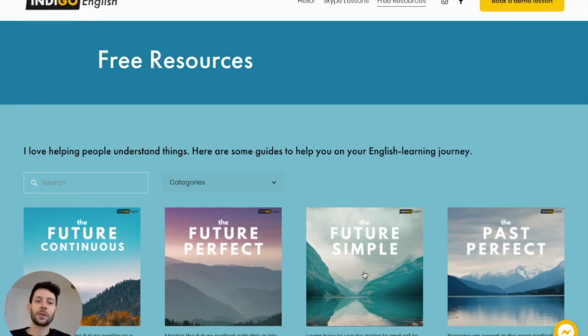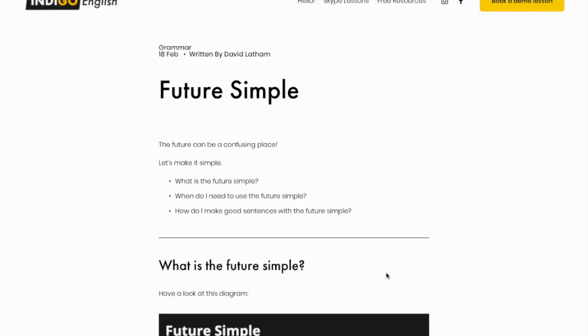Today we're going to talk about the future simple. Okay, so let's get started. We're going to talk about three questions with the future simple. The first one, what is it? What is the future simple? The second question is, when do I need to use the future simple? And the last question is, how do we make good sentences using this tense?